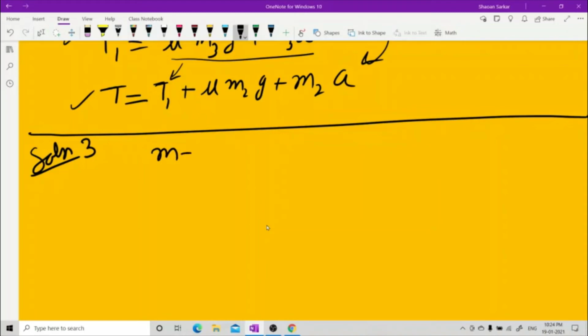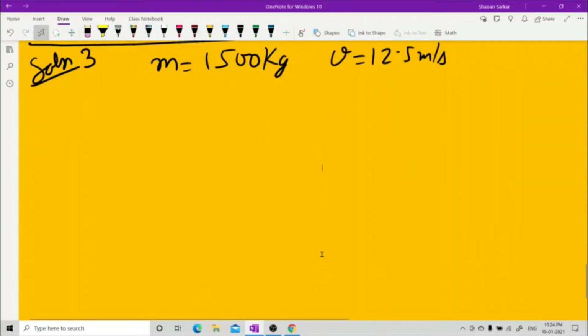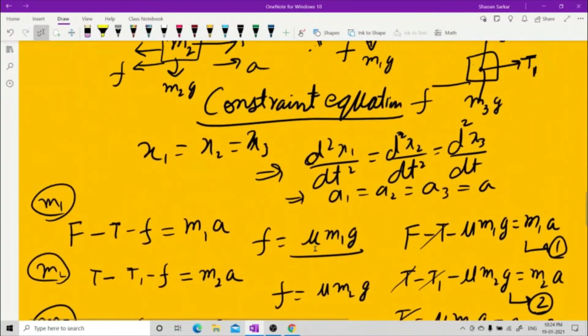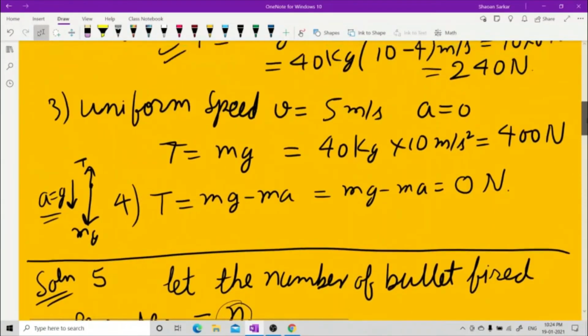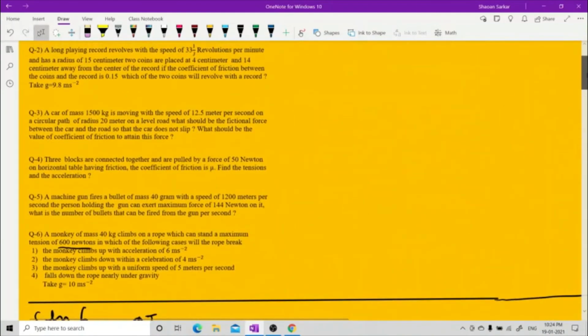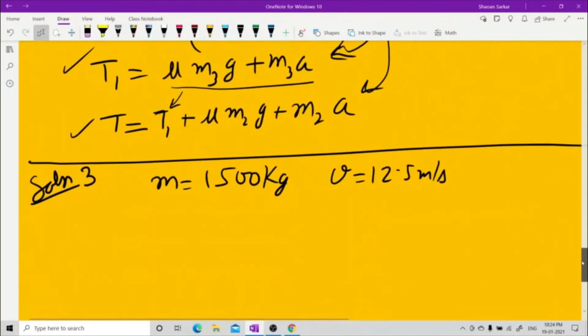See, mass is given to you, 1500 kg. Your velocity is given as 12.5 meter per second. And the radius of the road is given, I think so. Let me check whether they have given the radius or not. Yes, the radius of 20 meter they have given. Fine. Now they have given me all this data, so now let's do the business.